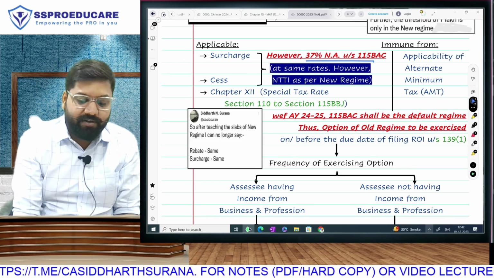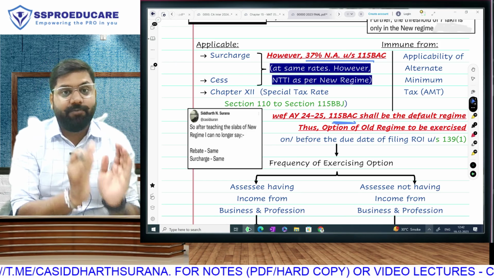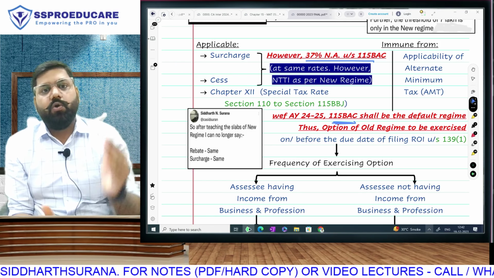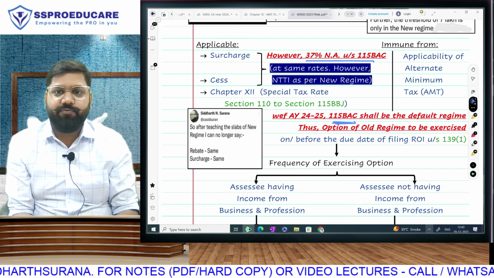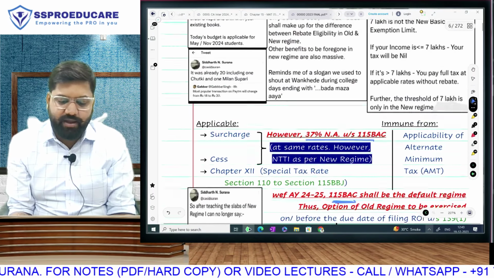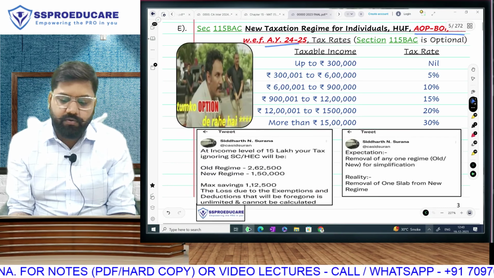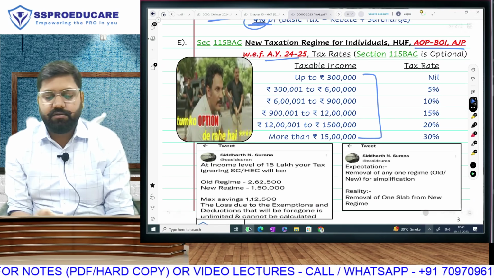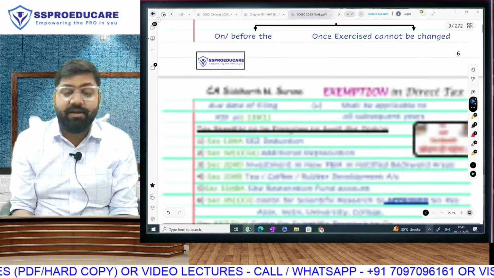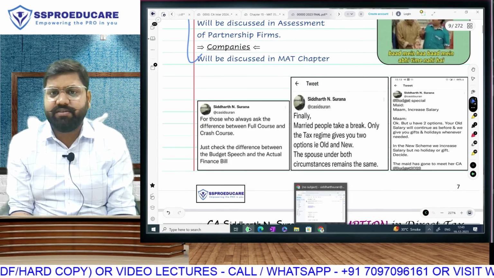But that's only for 115BAC. For the other sections, for companies, 115BAA, 115BAB, for cooperative society, 115BAD, it is all the same. So, old regime you stay, and you go to the new one only if you exercise the option. So, all this explanation along with the amendments, if I have to be honest with you, in the new regime these entire slabs also have changed. Complete change, complete overhaul has taken place. It only makes sense that amendments like these and all others are the tax benefits that you have to forego.